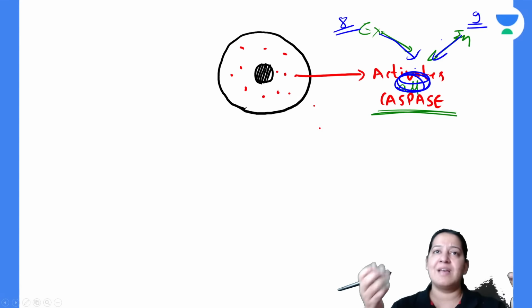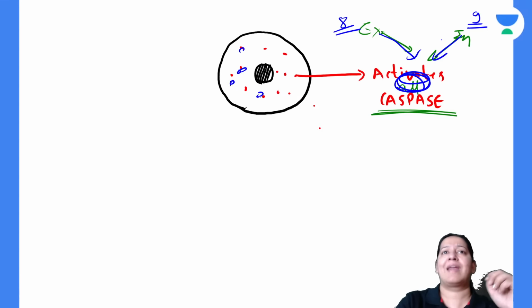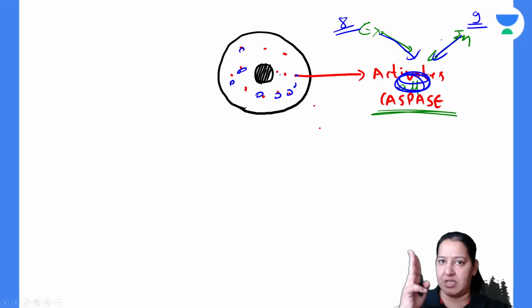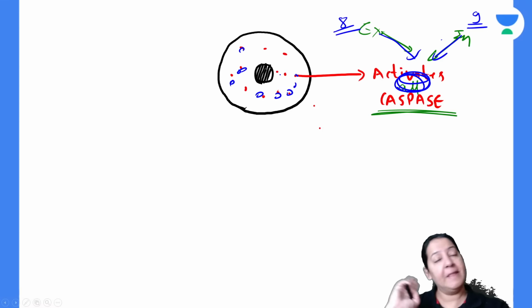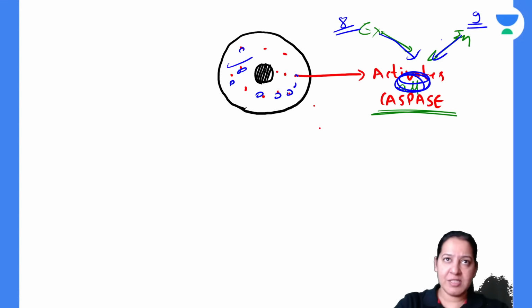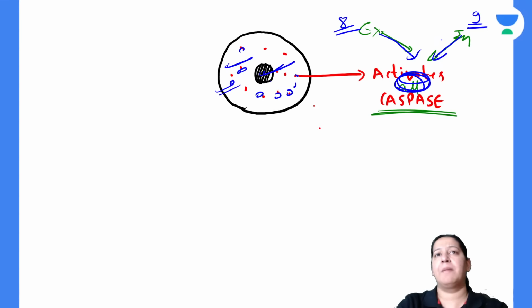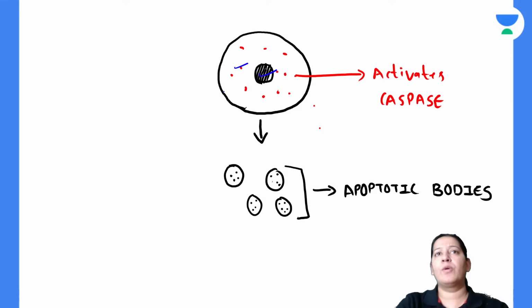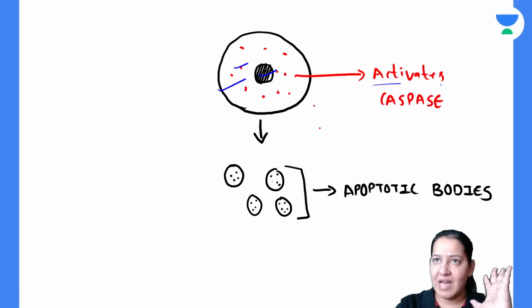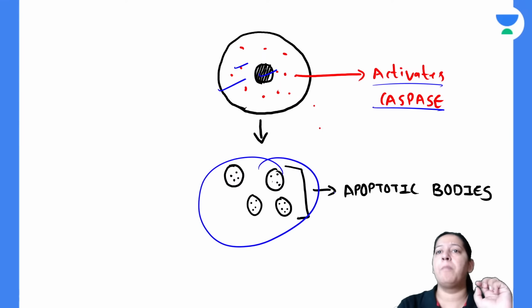Once all the caspases are activated, imagine all these caspases are activated. So caspases will degrade three things. They are the suicide bag. They will degrade three things. Number one, the cytoplasm of the cell, the nucleus of the cell and the cell membrane of the cell. So cytoplasm, nucleus and cell membrane will be degraded and the entire cell will be converted into multiple small apoptotic bodies.